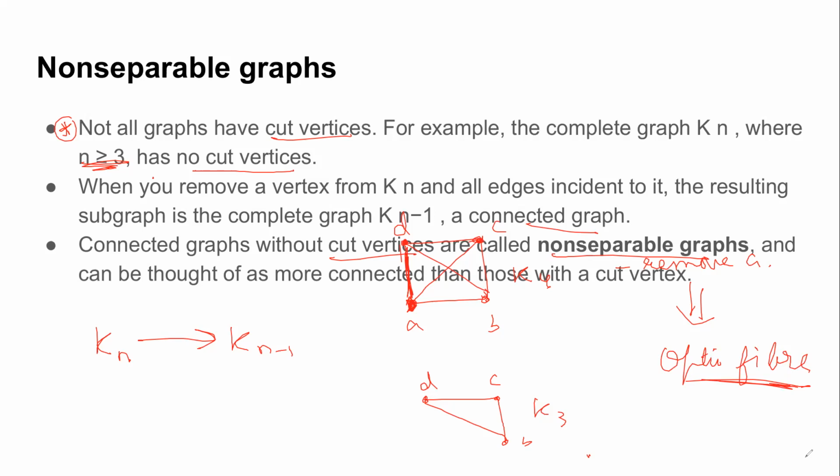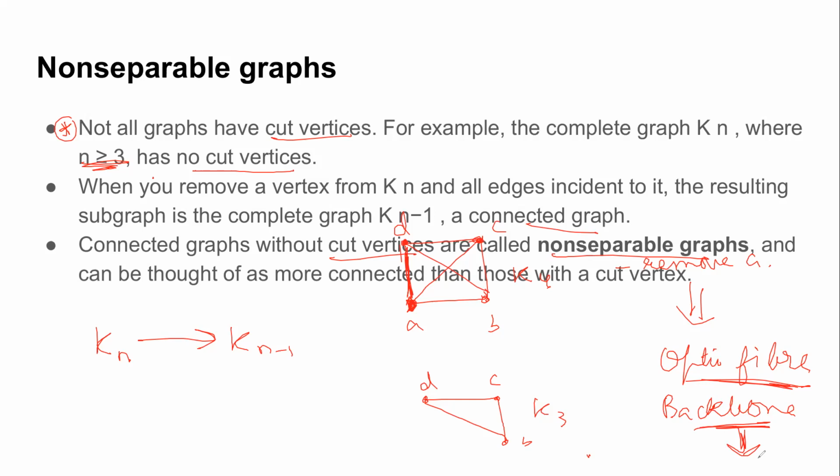Now keep in mind all the parameters. You not only have to ensure that there's a path between all the vertices, but you also have to ensure that the backbone network is reliable. So what would be your general answer? What kind of graph should we choose as our backbone graph? Backbone means the entire network is dependent on it. So not only your communication part, but your reliability factor should also be the highest. So what kind of graphs would you choose in that scenario?